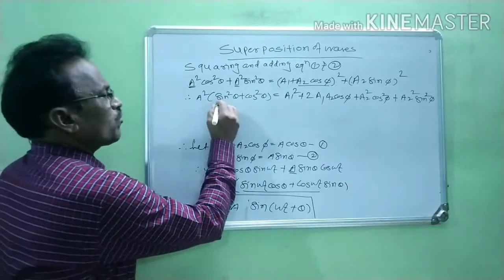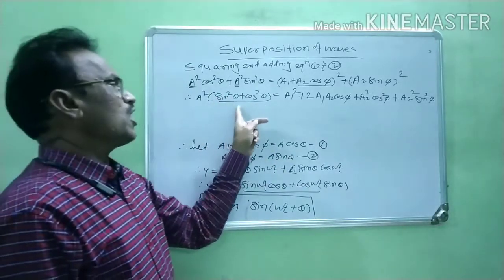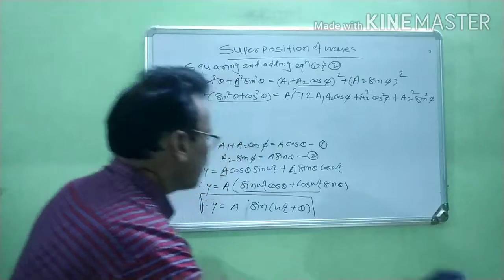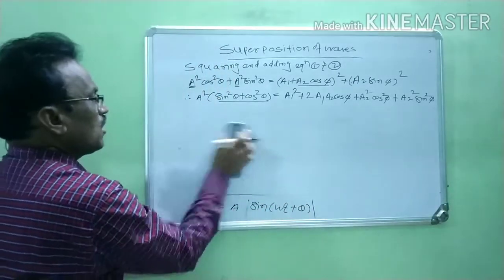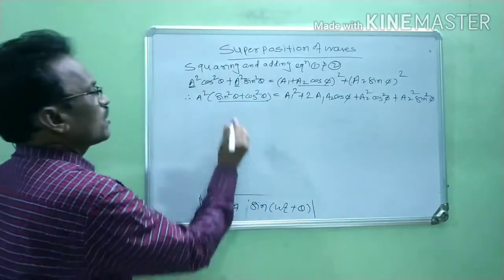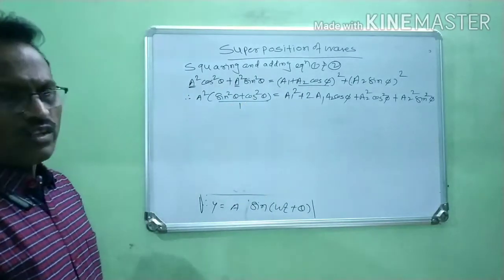Now we know there is one identity: sin squared theta plus cos squared theta is always equal to 1. Therefore instead of this we write 1.